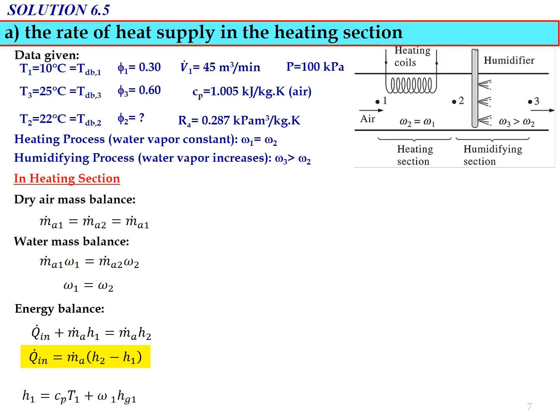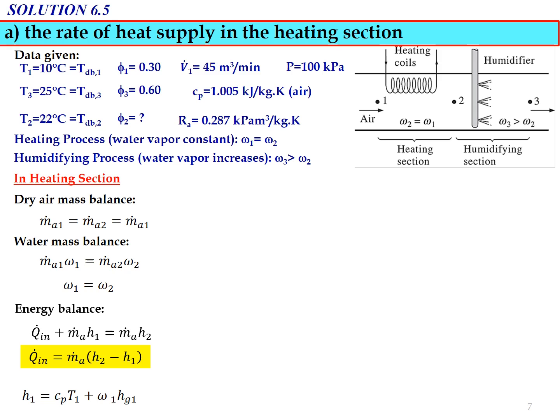The enthalpy values we can determine from this equation, where H1 equals Cp T1 plus omega 1 multiplied by Hg1. Similarly, H2 equals Cp T2 plus omega 2 multiplied by Hg2. Now we need to determine H1 and H2, but H1 we cannot get directly.